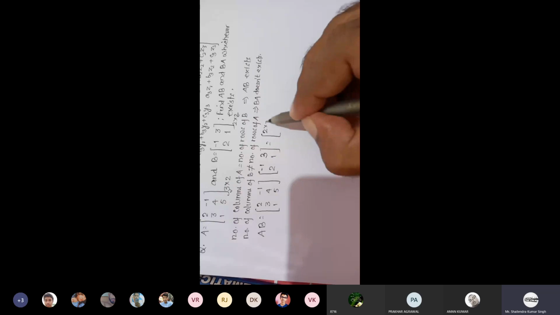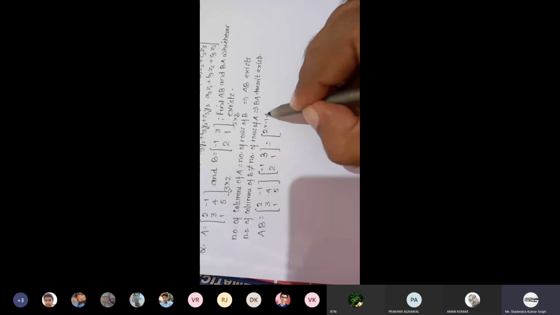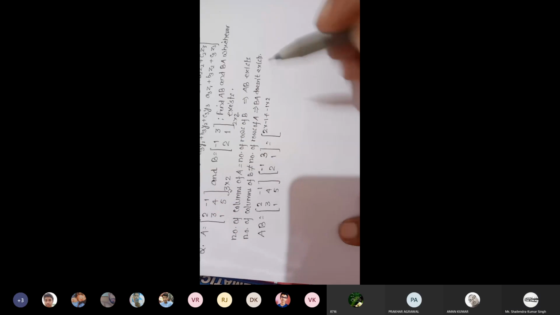So multiply first row, first column. Means 2 into -1 plus -1 into 2. First row, second column. 2 into 3 plus -1 into 1.